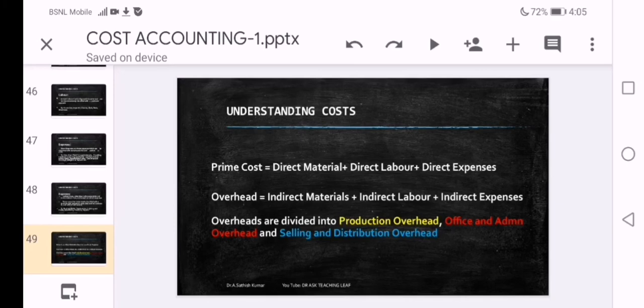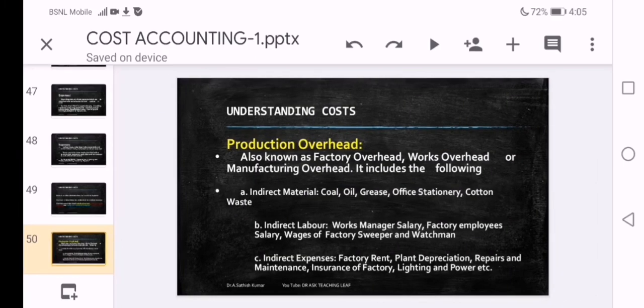There is a division of three categories as far as overheads are concerned. Let us understand those three also. Production overheads are also known as factory overheads, works overhead and manufacturing overheads. You can call them by any name: production, factory, works, manufacturing overhead. Everything is permitted and used interchangeably.